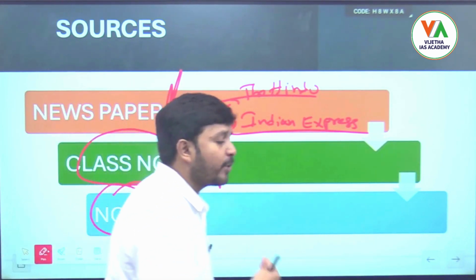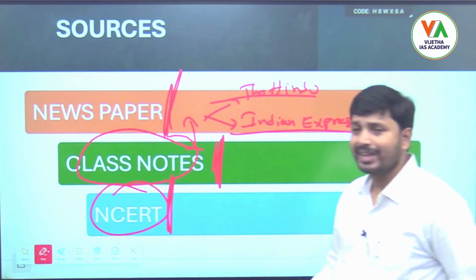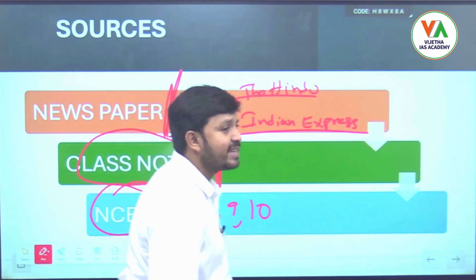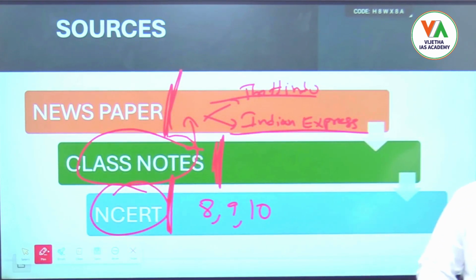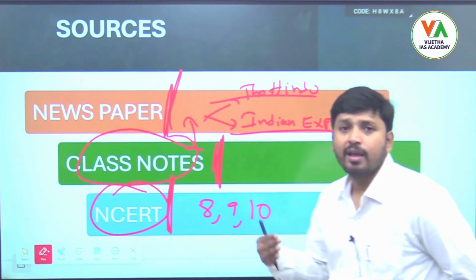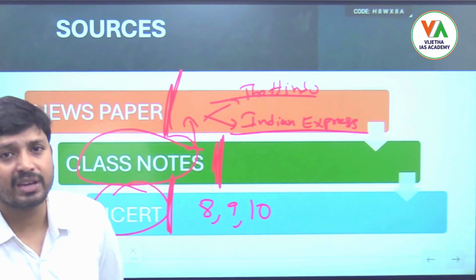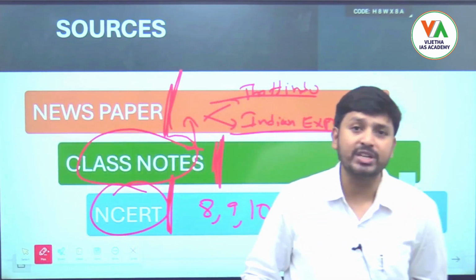It depends upon the student's background. If you read all three NCERTs, that is very good, but if your physics or chemistry background is very strong, you can skip those topics and read the other chapters.